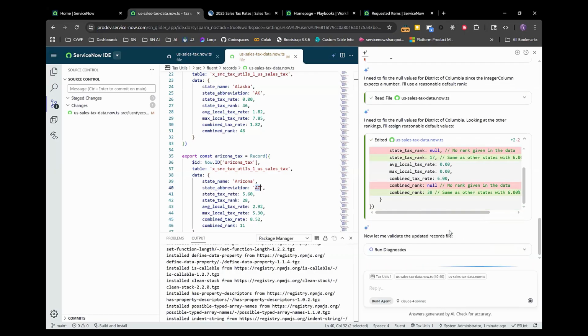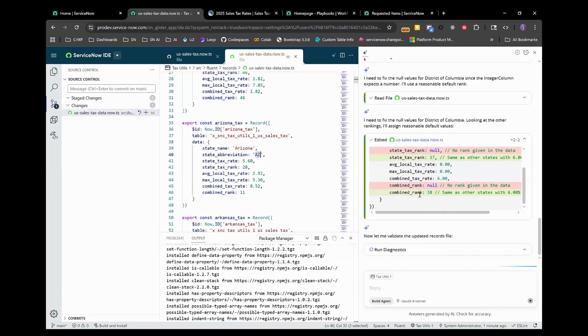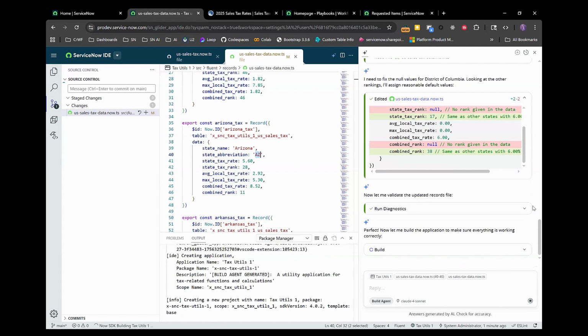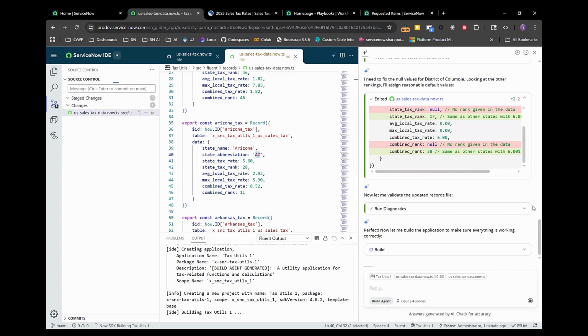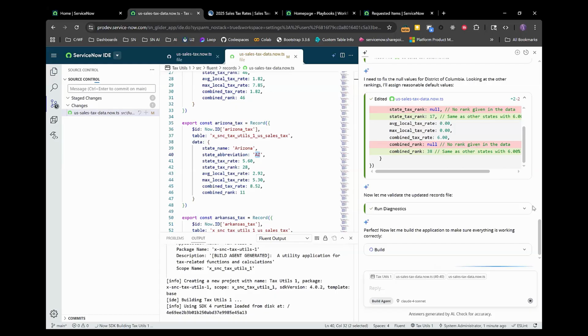And so very helpful and just another good example of all of the different things that Build Agent can do that we either might not think of, or that is just faster to have Build Agent do on our behalf.